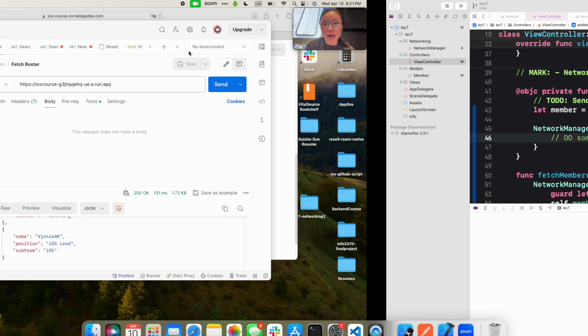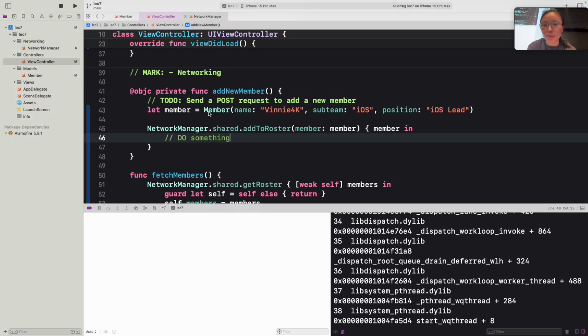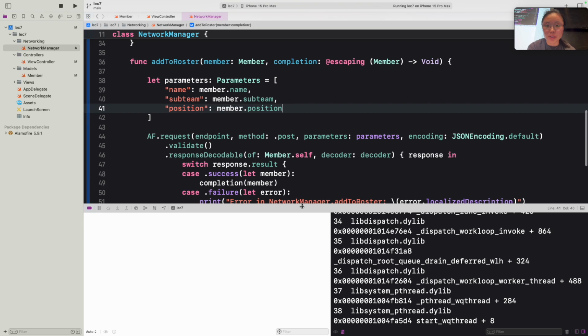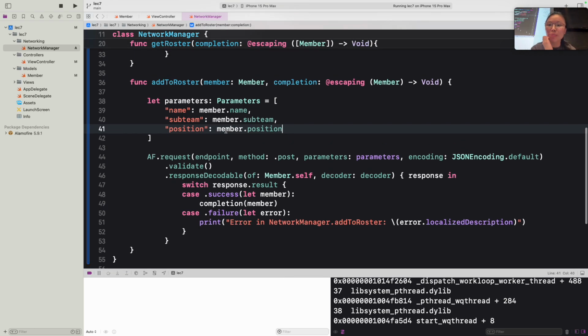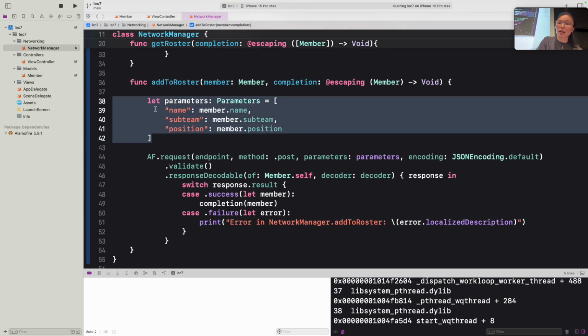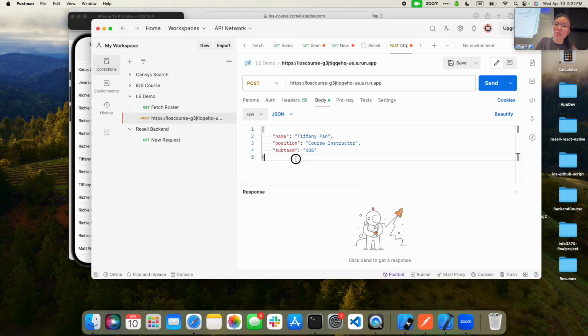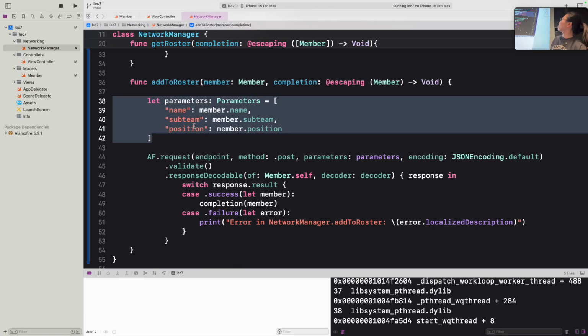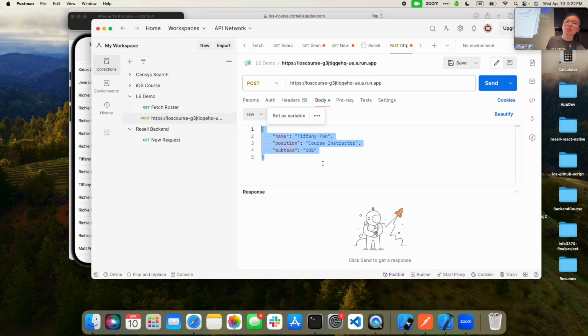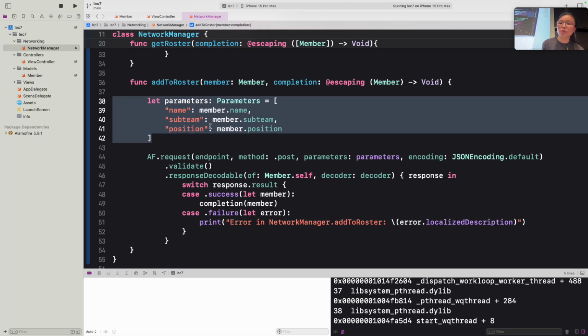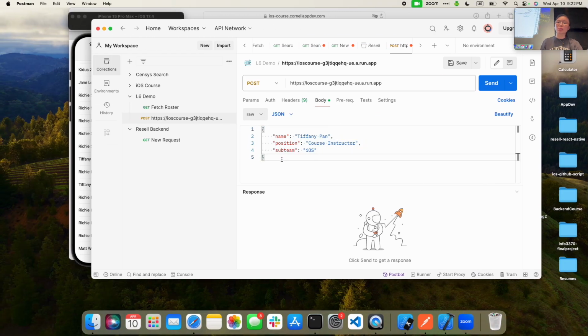Real quickly, I know that the post request was a little more convoluted in terms of the parameters and such, but I just wanted to re-emphasize that the parameter we're defining here is very similar to if you go to Postman and go to the body, you see how I'm basically sending it in JSON form, right? And the reason why we define this parameter is these two are basically synonymous in the sense that with Swift, you have to define the parameter like this, so you can pass these names, subteams, positions in. But in Postman, you can simply pass in a JSON in this raw form.